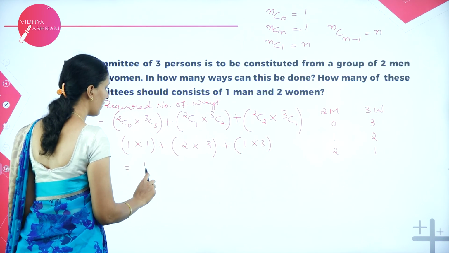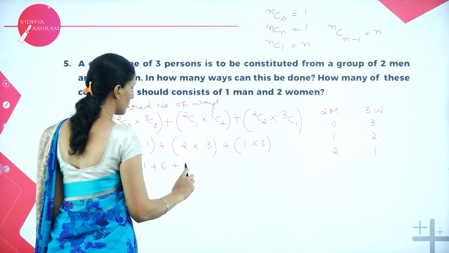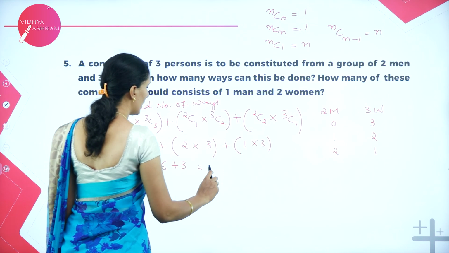So in total we have 1 plus 6 plus 3, which is equal to 10 ways.